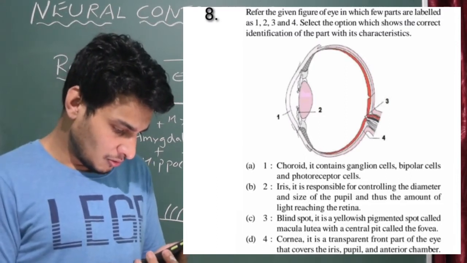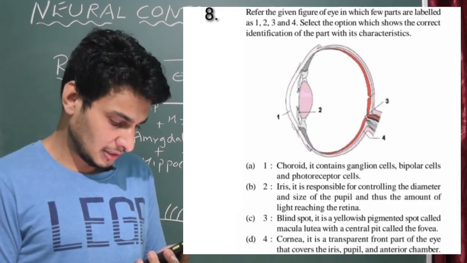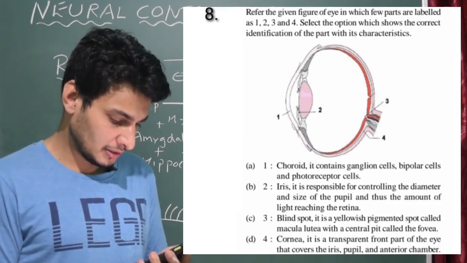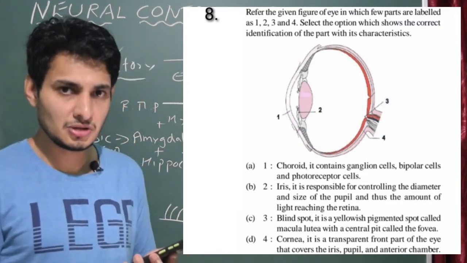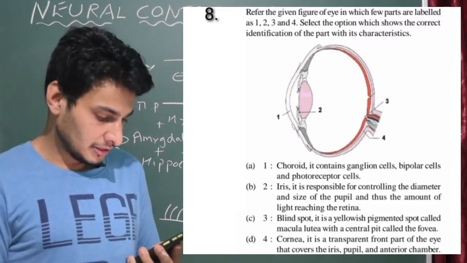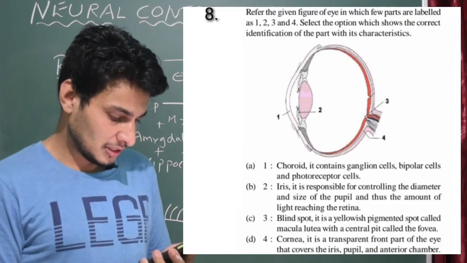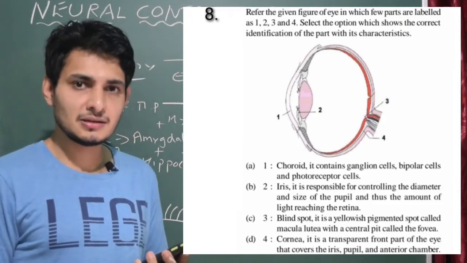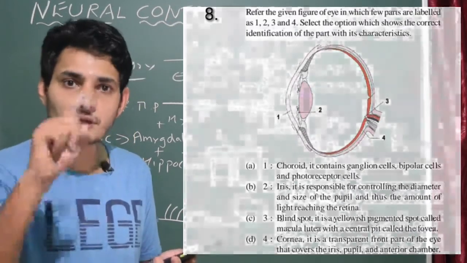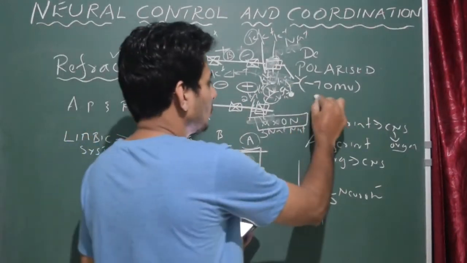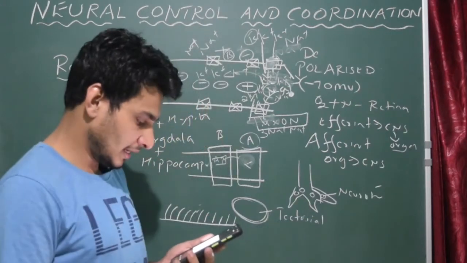So here, 1 is actually the cornea, but in option A they mentioned it as the choroid region. It contains ganglion cells. First of all, the choroid region contains melanocytes, which give the dark color to the choroid region. It doesn't contain ganglion cells, bipolar cells or photoreceptor cells. All these things are present in the retina. The main function of the choroid is to supply oxygen and nutrients to the retina. Please note this point. That is the main function of the choroid. Option A is wrong.